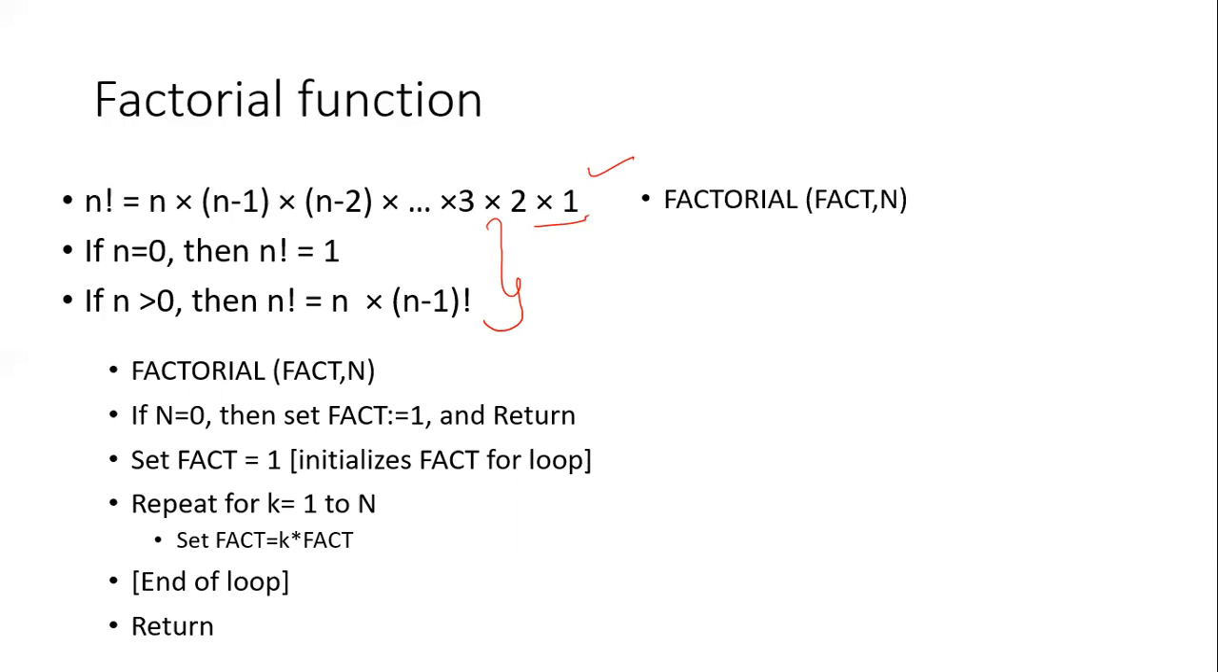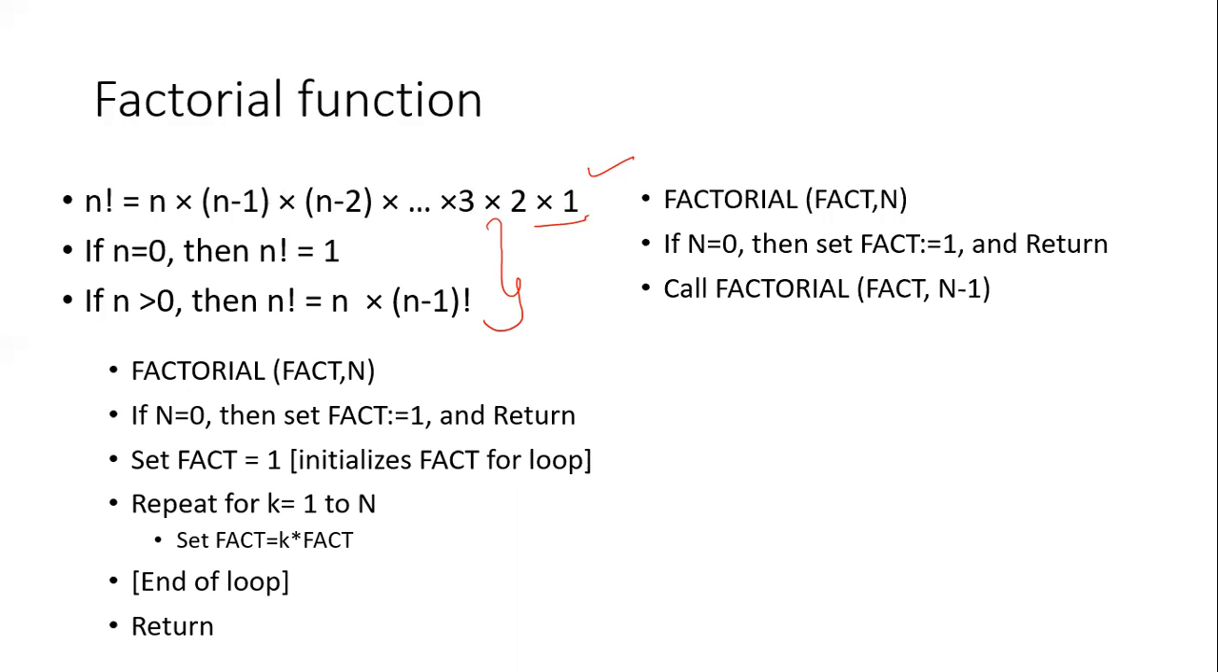So again, this also will be a function of fact and n. Fact is a variable, n is also a number. Then we know that if n is equal to 0, then set fact is equal to 1. That means fact is a factorial. Okay, fact is equal to 1 and return. Then again, what do we do here? Call the factorial function, the same function. This one only we are calling. But now, instead of passing the n value, here we are passing fact and n minus 1.